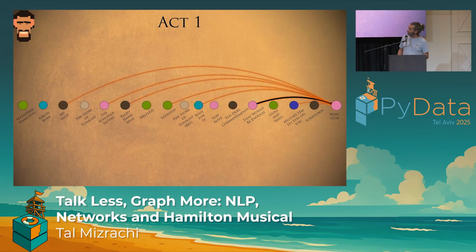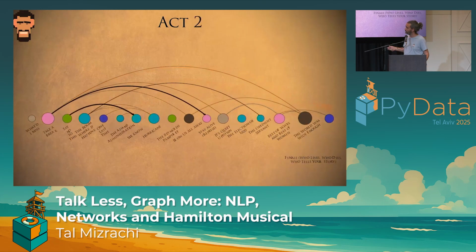Next up, I love how everything sort of culminates towards the end of the first act. And if you look at the second act, we see 3 different strong stories, right? We have the life and death of Philip Schuyler. We take a break and Stay Alive reprise. You remember how Eliza is counting with him on the track, I don't know French, for the life of me. We have the crime and punishment of Say No to This, and We Know. We've seen that in the undirected graph, but it's lovely to see that here.